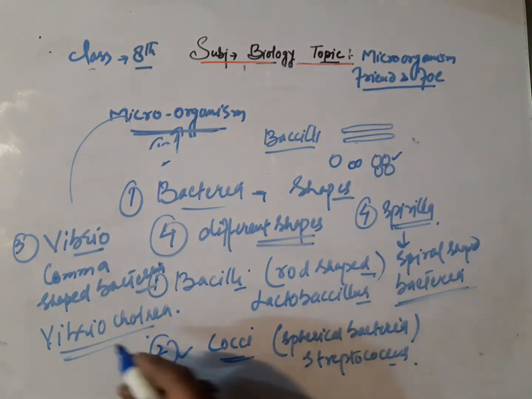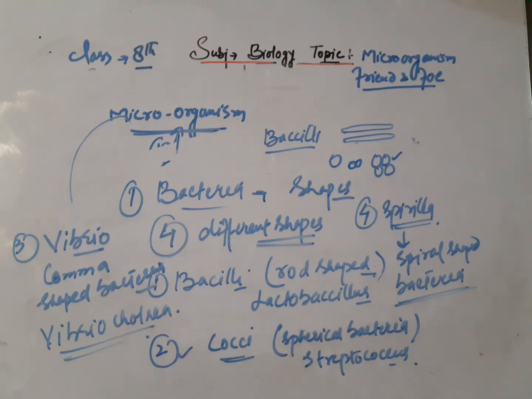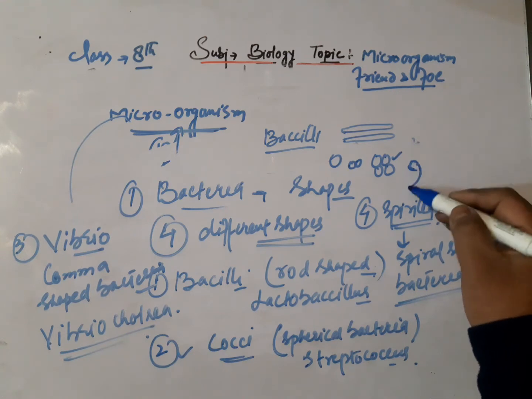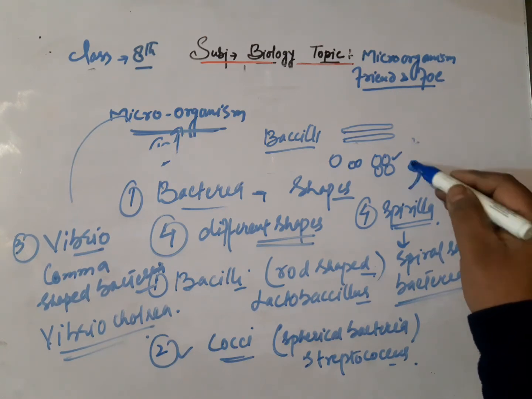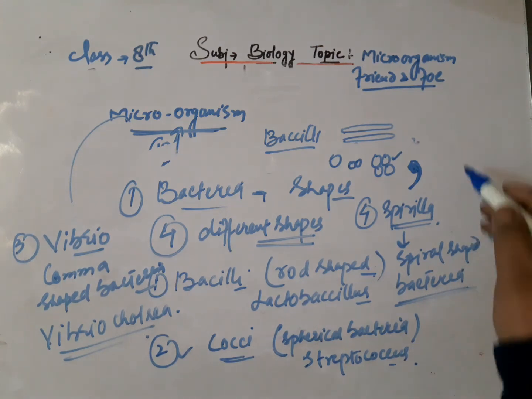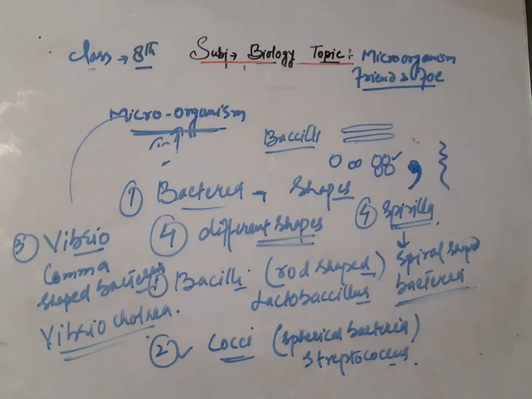And in the same way, the second and third one, vibrio, is a comma shaped bacteria. If we draw the comma shaped bacteria, it looks like this. And the next one is spiral, and the spiral shaped bacteria is like that. These were the shapes of the bacteria.